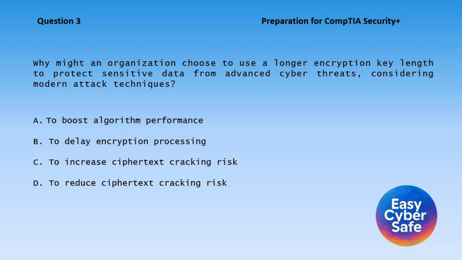Question 3. Why might an organization choose to use a longer encryption key length to protect sensitive data from advanced cyber threats, considering modern attack techniques? A. To boost algorithm performance. B. To delay encryption processing. C. To increase ciphertext cracking risk. D. To reduce ciphertext cracking risk.